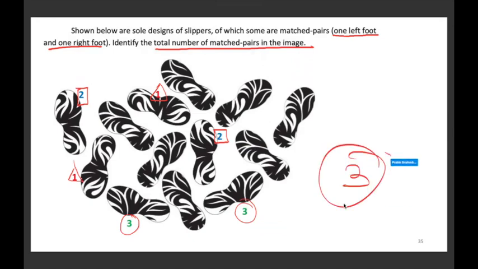The answer will not be 6 here. If you had been asked to identify the total number of soles that are a part of the matched pairs in the image, then 6 is correct. Here we are asked the total number of matched pairs. So that's why 3 will be the correct answer.